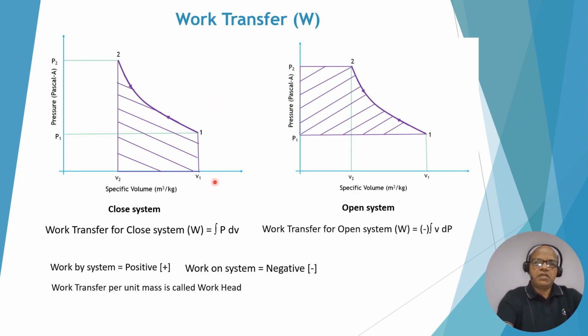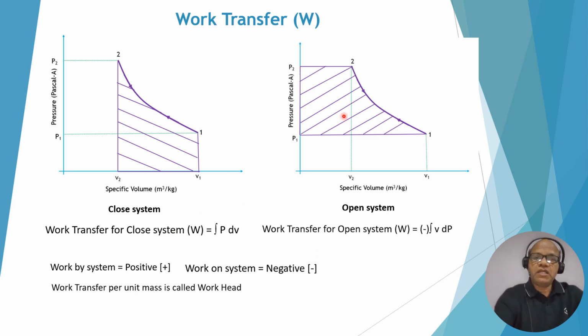Now work transfer. If you look at the work transfer in the case of a closed system, it is written as W equals the integration of P into dV. This is a standard equation. If you look at the PV diagram, with P on the y-axis and specific volume on the x-axis, let's say 1 to 2 is the compression process and 2 to 1 is the expansion process. In this process, the area under the curve 1 to 2 on the x-axis is called the work.